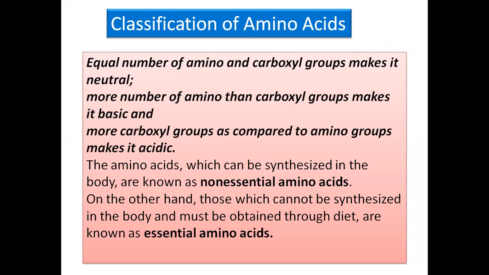And the amino acids which are synthesized in the body are known as non-essential amino acids. And on the other hand, those which cannot be synthesized in the body and we must obtain through our diet are known as essential amino acids. Now see, these non-essential and essential amino acids are either neutral, basic or acidic. These are some examples of neutral, basic and acidic amino acids.